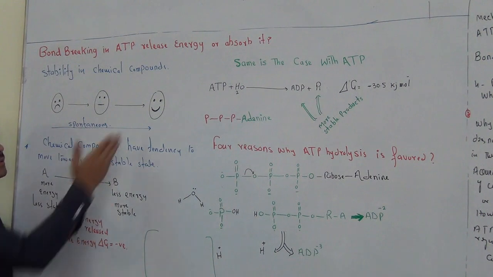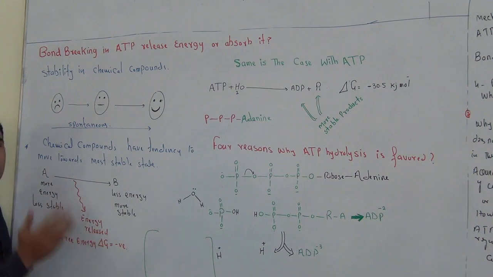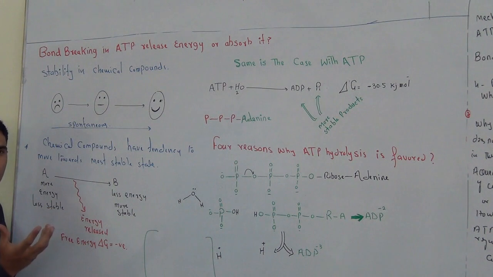It is not possible that a person is happy and he or she goes in the reverse direction and makes him or herself sad. Similarly, in chemistry, chemical compounds exist in 2 states. One is stable, one is unstable.